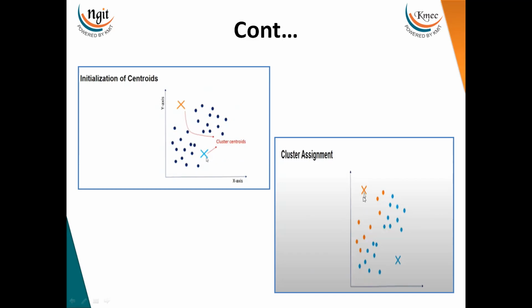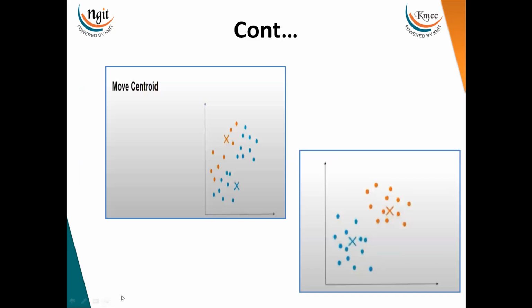Now again I will change my centroids. The clusters were not formed properly, it's not a proper cluster, so I'm changing my centroid values again. Next time my centroids are this and this. Now again I'll find the distance from every point to every centroid.